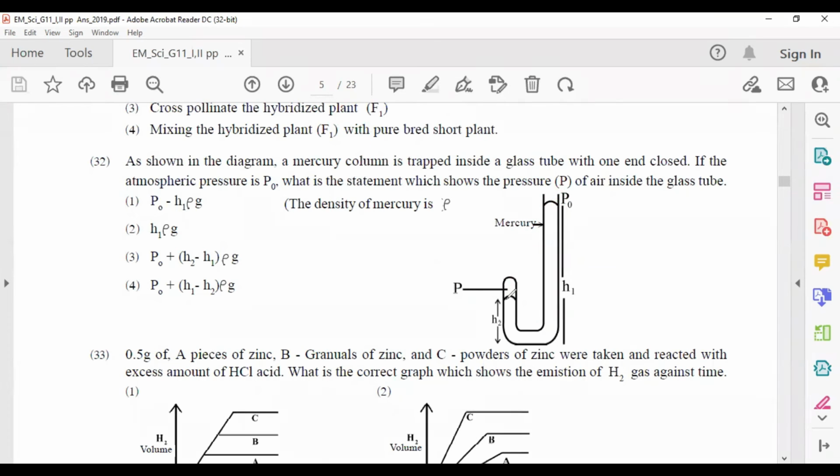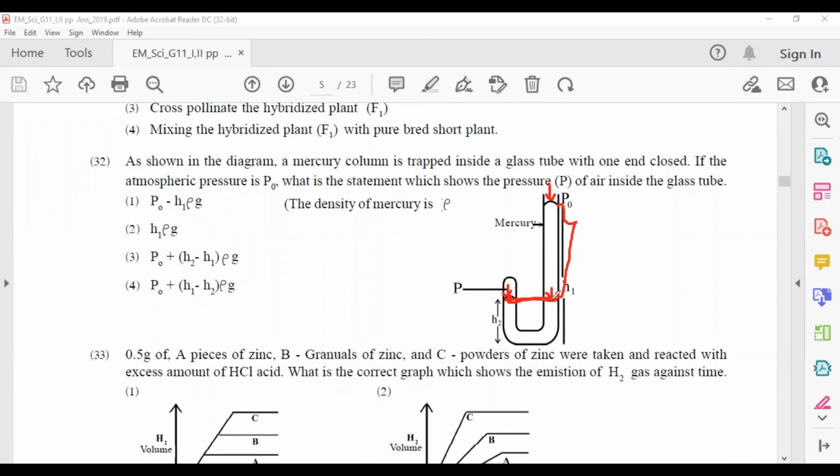Always the pressure at the same level is equal. Then at this point the pressure P is acting, and at this point the pressure exerted from this liquid column and also the atmospheric pressure is affecting, and it is equal to the pressure at the other point.